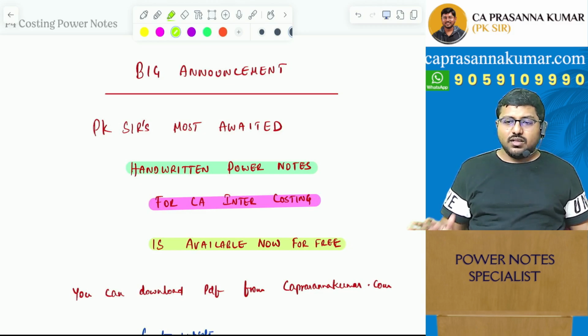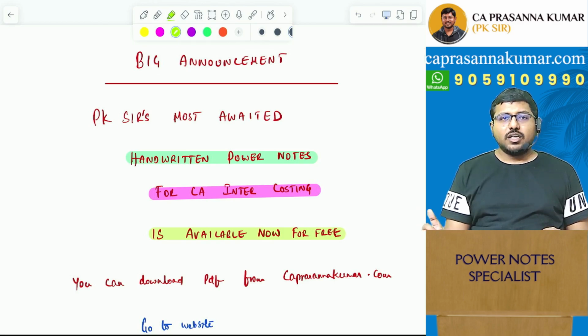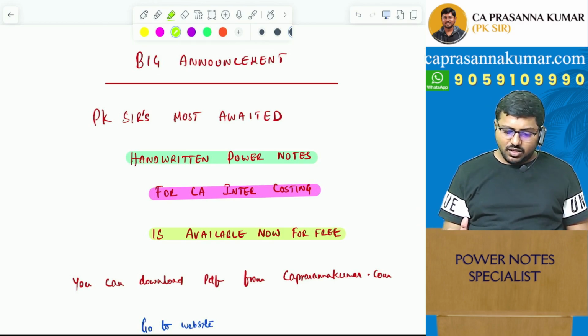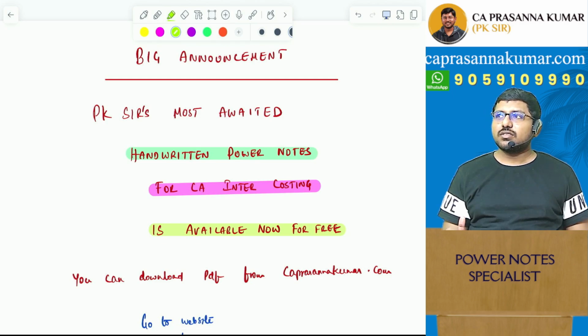Now, this is a very big announcement for CA Inter students, especially for the subject costing. You know that I am the costing faculty. I've been the costing faculty for 14 years, if I'm not wrong.